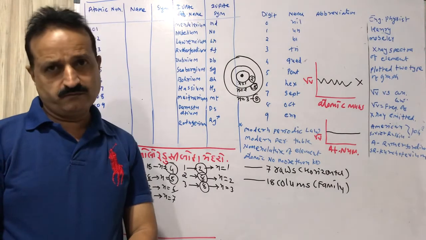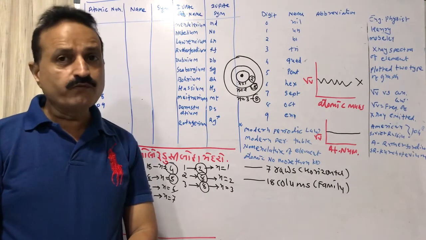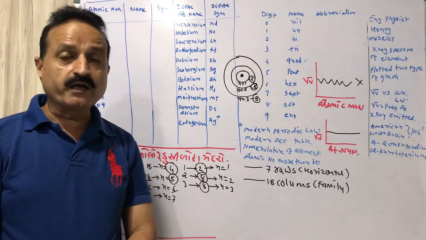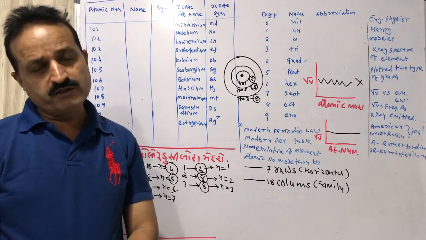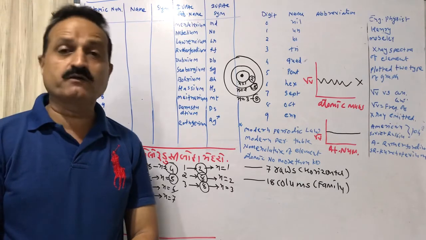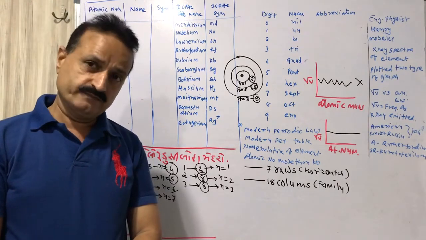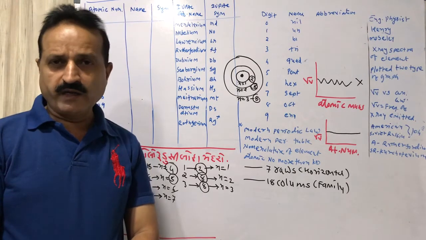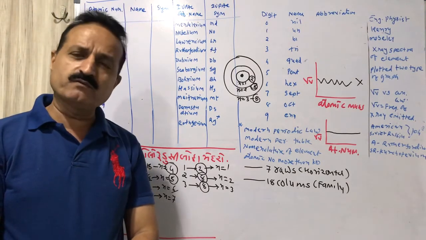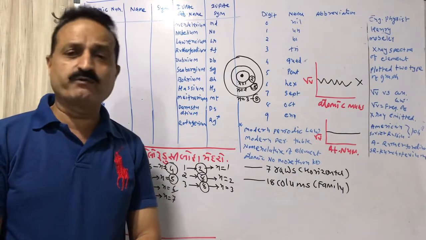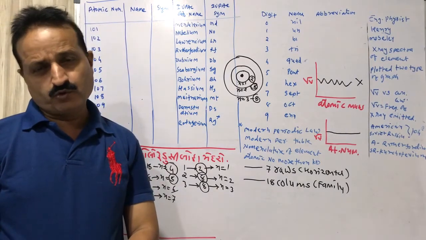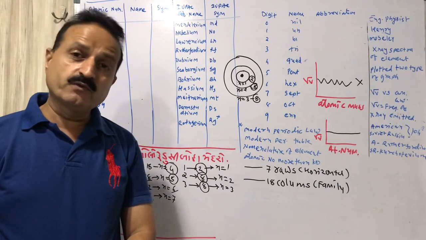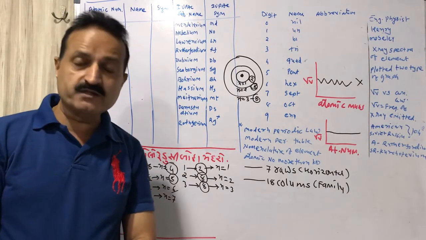But when the 104 number element was claimed by two different countries, each saying that the 104 number element was discovered by them, America said that they had discovered the 104 number atom. Soviet Russia also claimed that they had discovered the 104 number element.